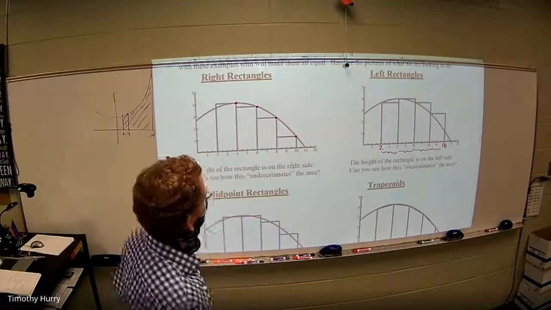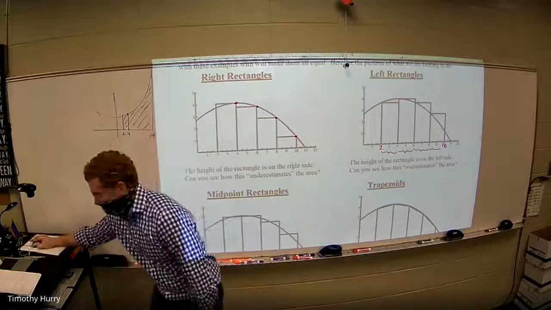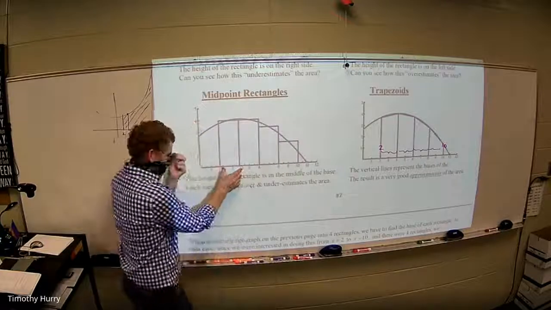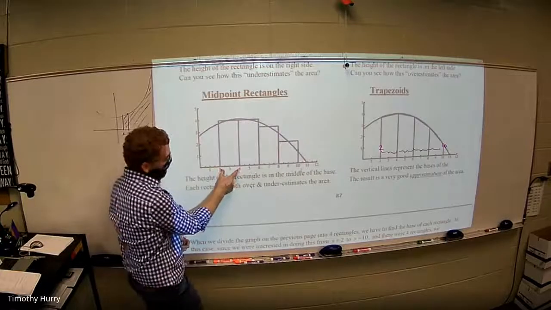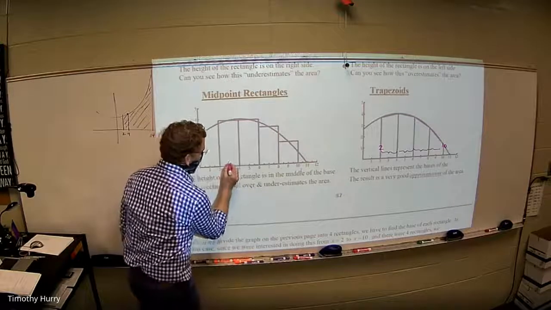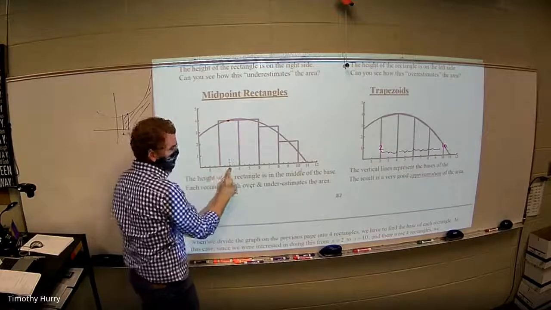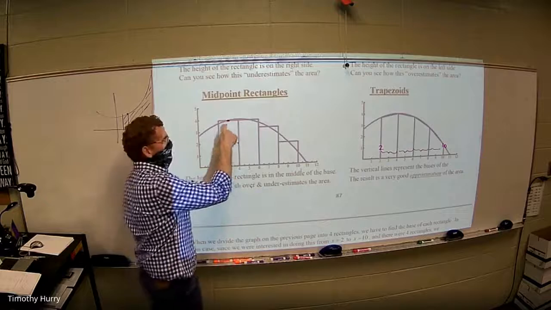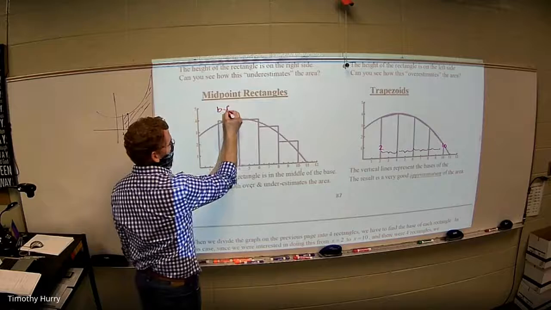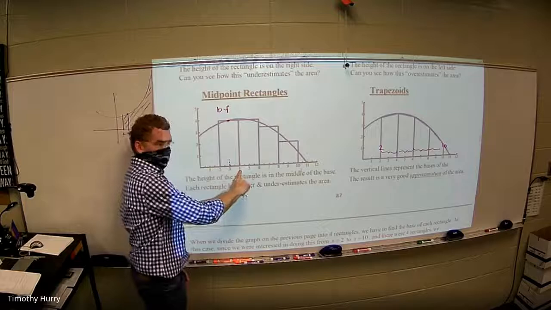A midpoint says, what if that's my base, let me just go to the midpoint. He said, if this is my base right here, 2, I'm going to go in between the 2 and the 4 to 3, and I'm going to plug that in to find the height. So basically, I'm going to bring it up until the middle x value hits there. So on this one, I'm not just going base times f of 2, like a left would, or base times f of 4, like a right would.